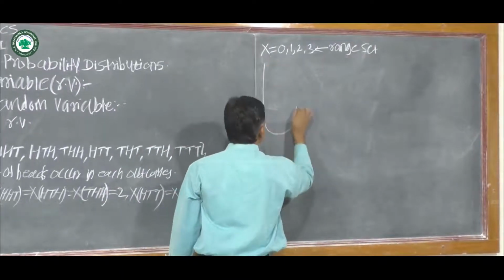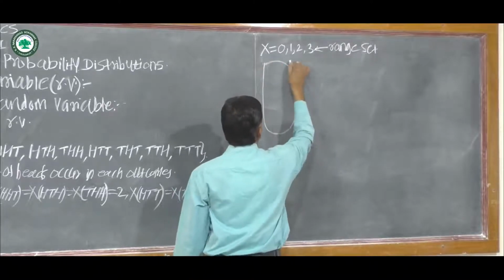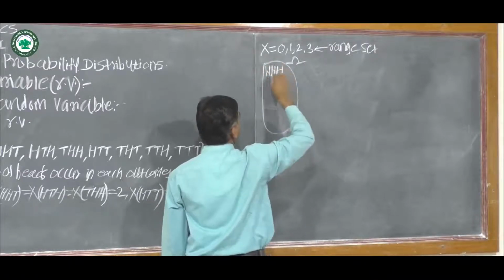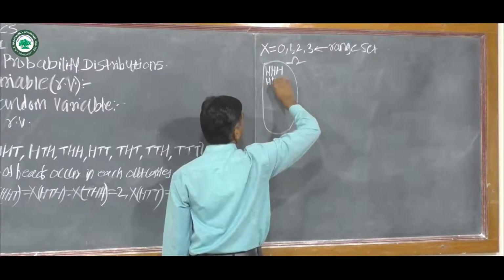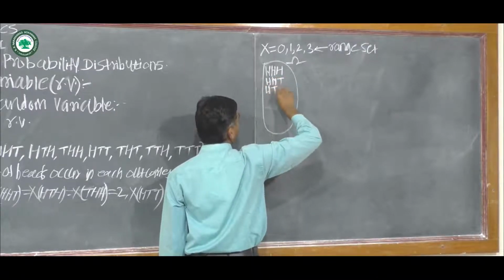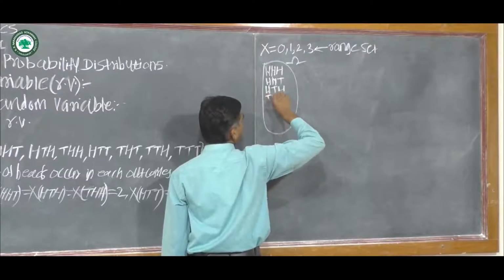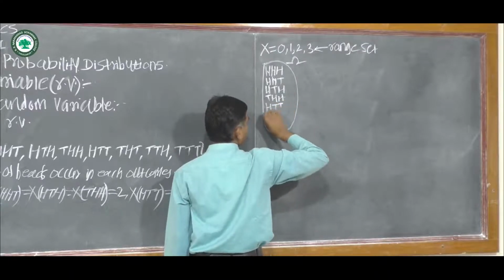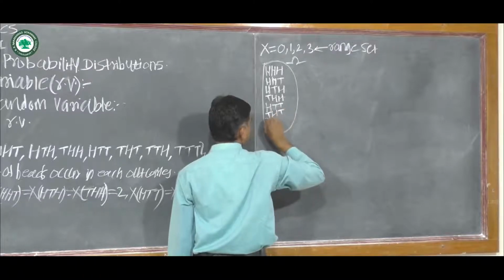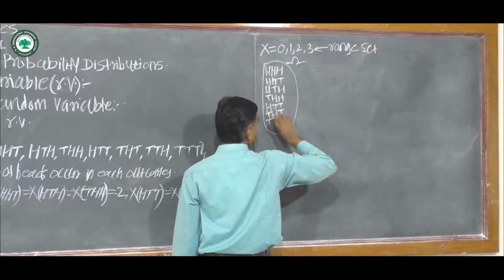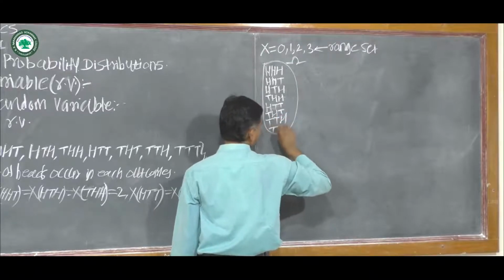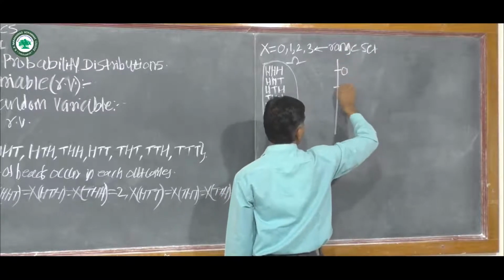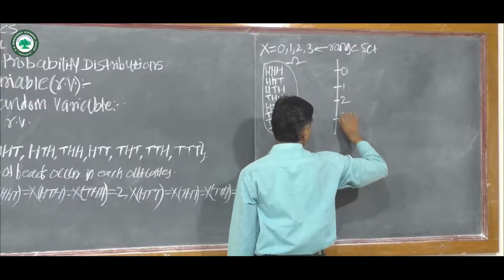Okay, now we see the mapping between the sample space omega and this range set. For this, see this diagram. This is the sample space omega, which contains the outcomes HHH, HHT, HTH, THH, HTT, THT, TTH, and last one is TTT. Here is the range set 0, 1, 2 and 3.